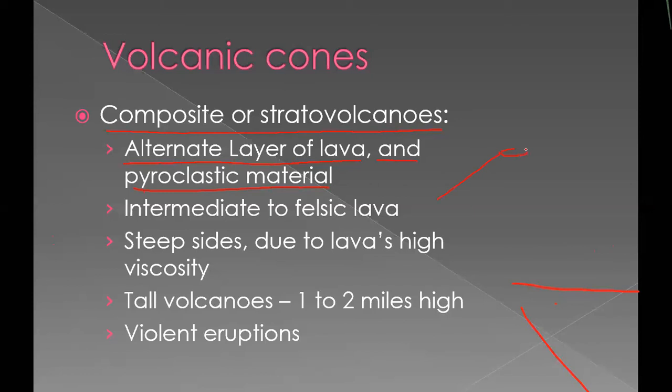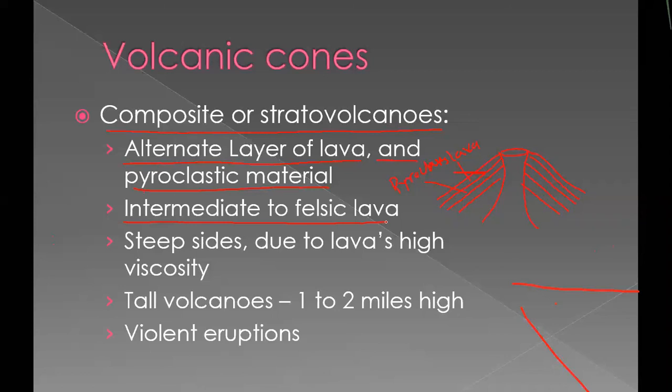Here there is a volcano. Here there is a vent. Here layer formation will be there. One layer will be of lava. Another layer will be of pyroclast, which is solid fragments. So there will be alternate layers of lava and pyroclastic material, and it is intermediate or felsic lava.